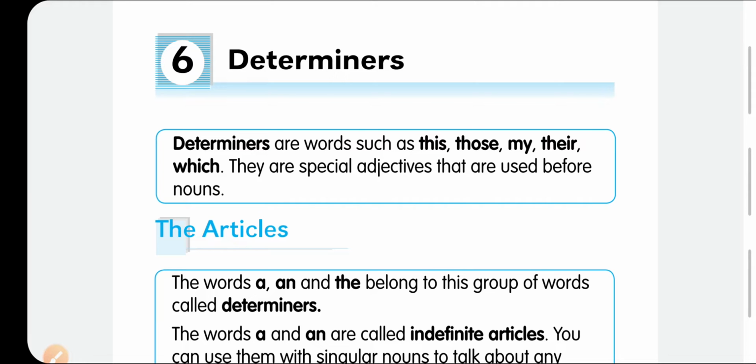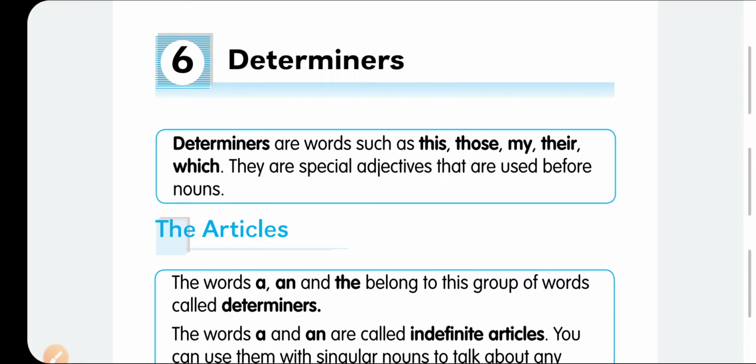Earlier we have already learned about adjectives, nouns and pronouns. So this is our fourth part of learning English grammar. Determiners are words which are generally used before nouns, and they determine the nouns. How? Let's start. Words such as these, those, my, their, which are called determiners.